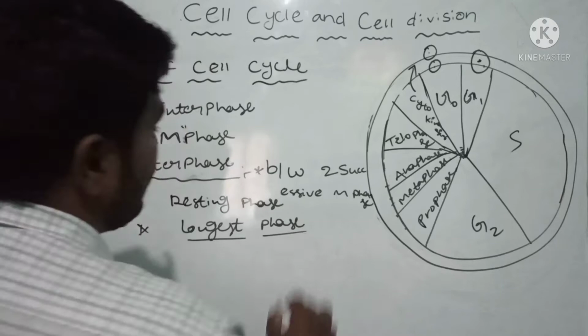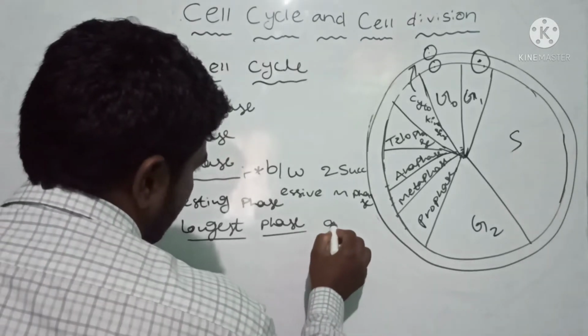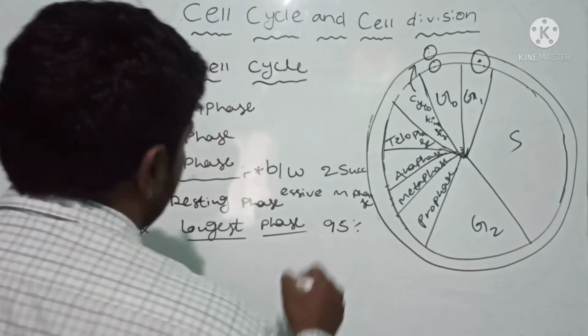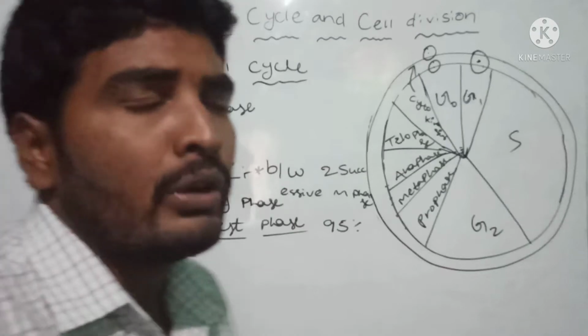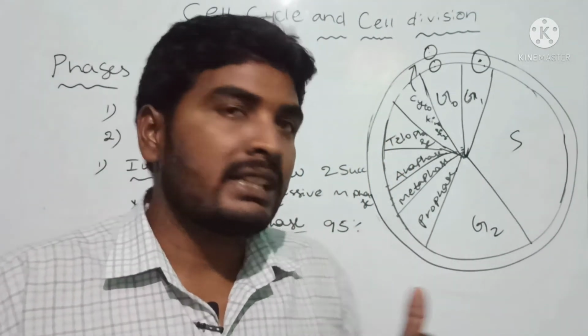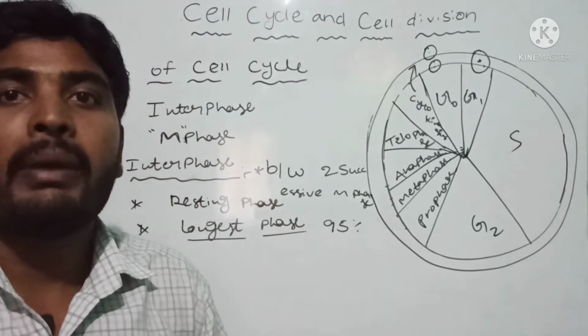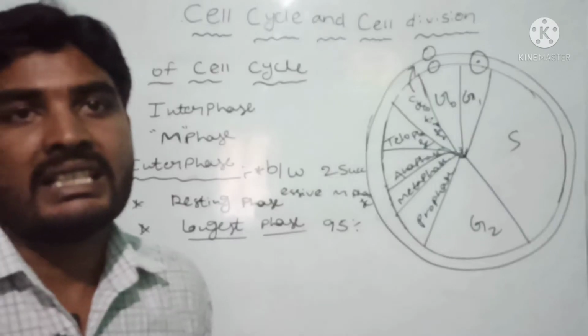Why is interphase the longest phase? If you see, about 95% of the volume of the cell cycle is interphase only. So let us see the human cell cycle of 24 hours. About 23 hours of the cell cycle is interphase, and the remaining small portion goes to the M phase.